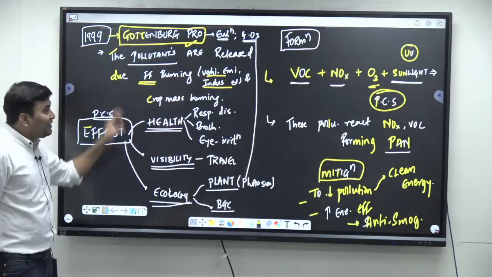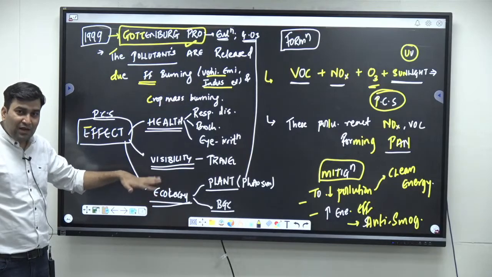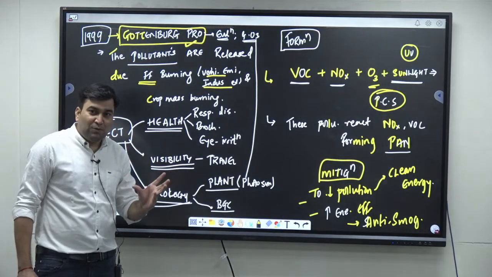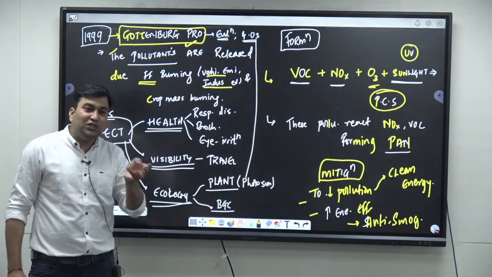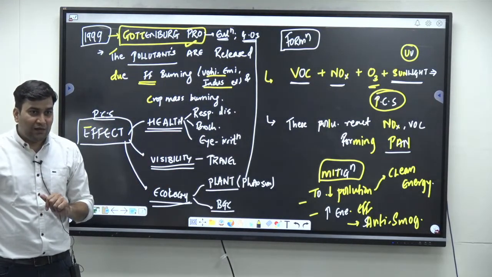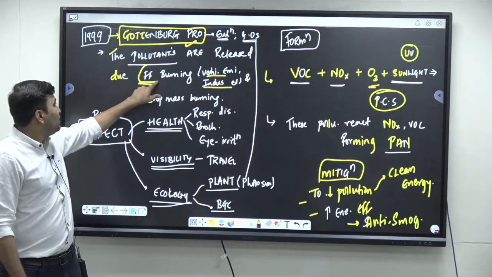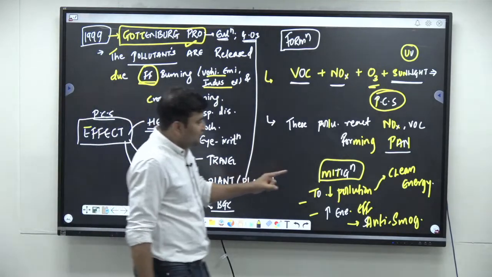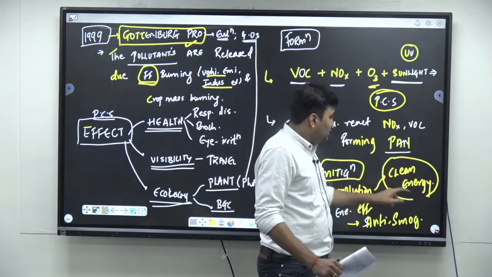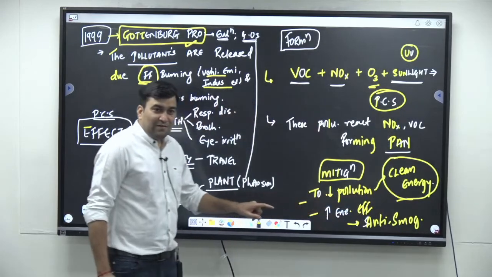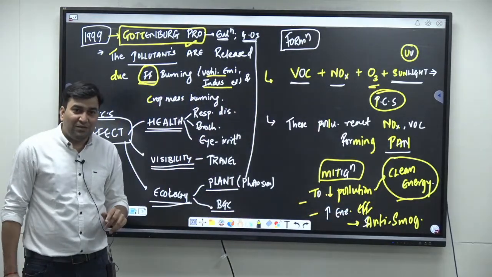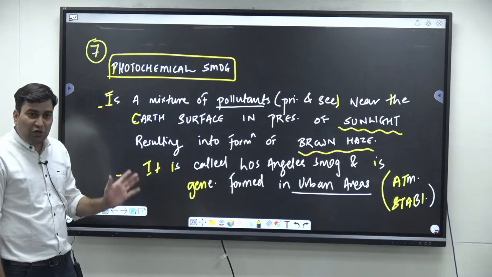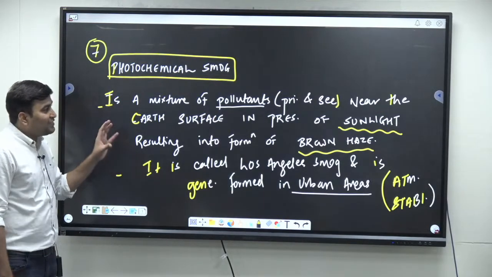So write in points, the way I have told you, right? And in the conclusion, you can say that to reduce this photochemical smog, the anthropogenic factors are mainly responsible. This is the most important causative factor. In this context, the solution lies in this. Getting the point? If you are switching to renewable energy, then what will happen? This problem itself will be reduced. I hope you got the point. So exactly write the answer in this way.